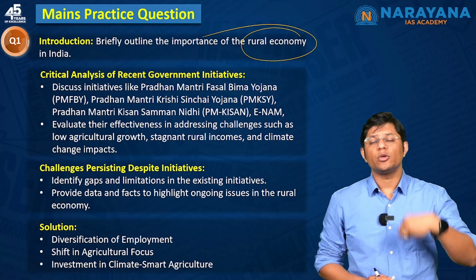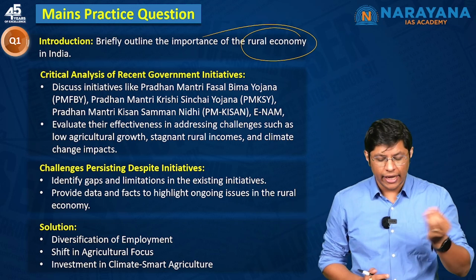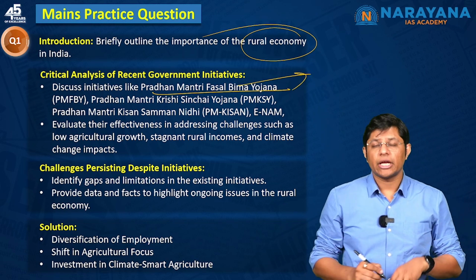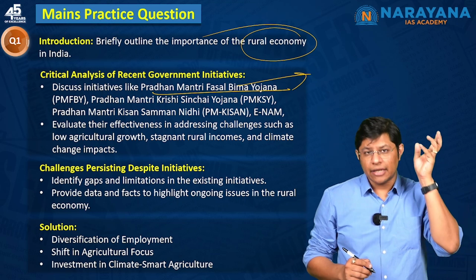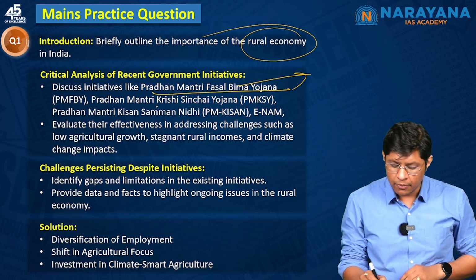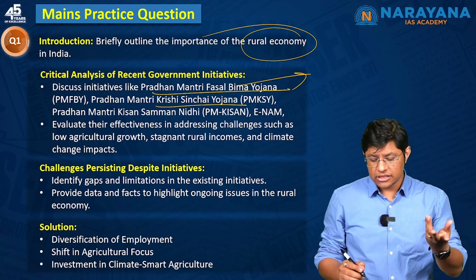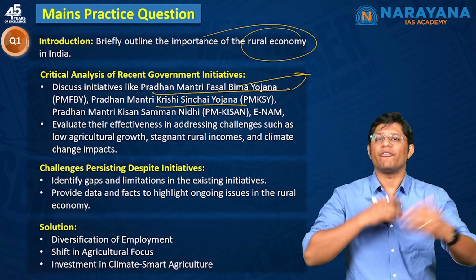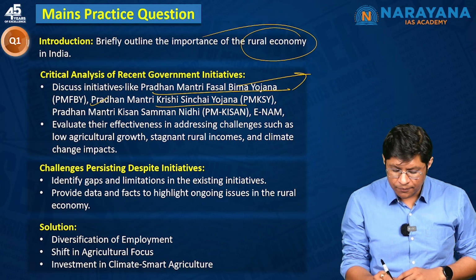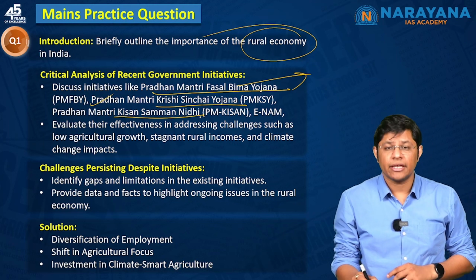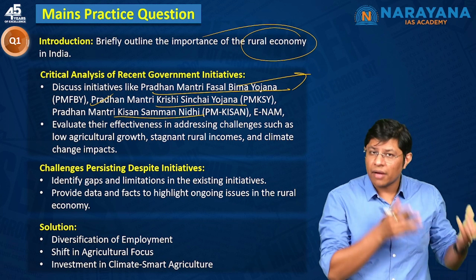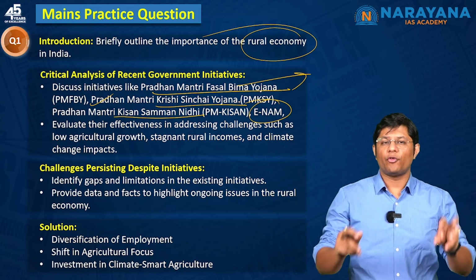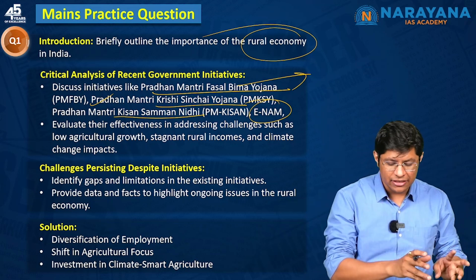Then you also need to mention the schemes launched by the government of India, like the Pradhan Mantri Fasal Bima Yojana, which covers the crops in case any natural calamity destroys them. Then Pradhan Mantri Krishi Sinchai Yojana, which helps irrigation and enhances water use efficiency. Pradhan Mantri Kisan Samman Nidhi will boost the incomes of farmers, with 6,000 deposited every year. eNAM will provide a platform for the farmers, the consumers, the traders.